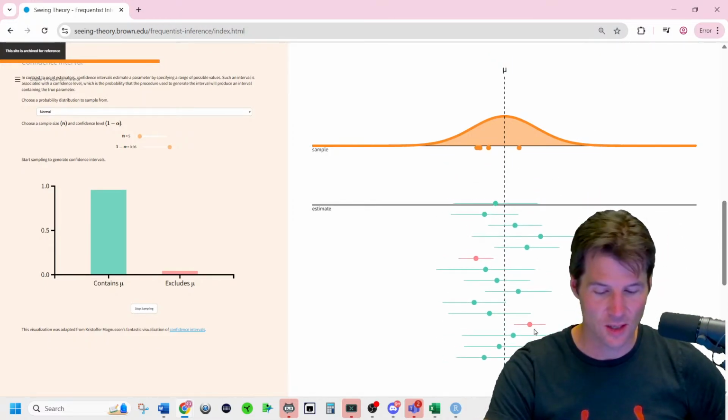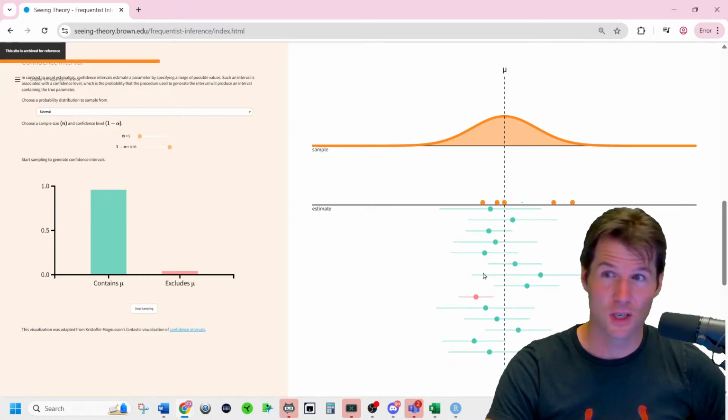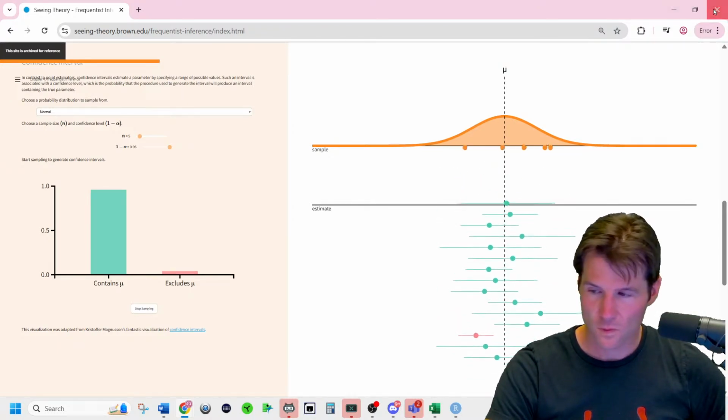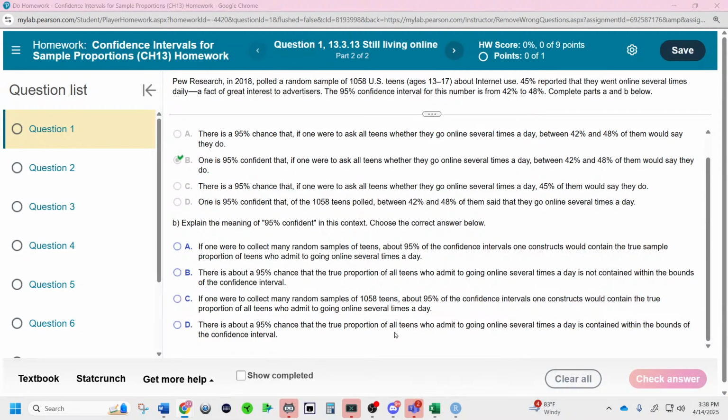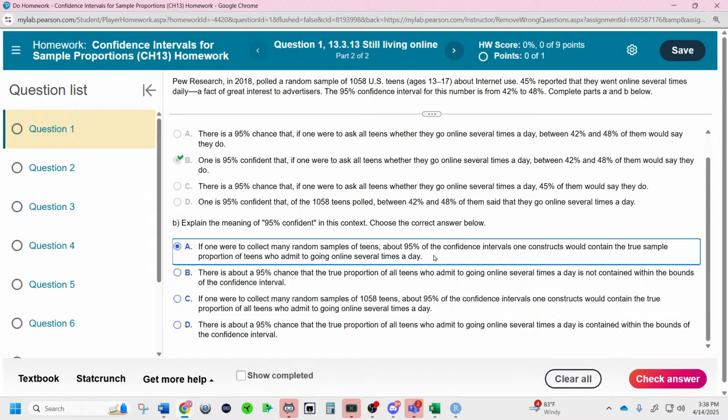This is a cool site called Seeing Theory. And look, intervals could just not contain the truth randomly. So it's a really cool site. So there's about a 95% chance that the true proportion, if one were to collect many random samples, about 95% of the confidence intervals one would construct would contain the truth. That sounds right there. I think so.